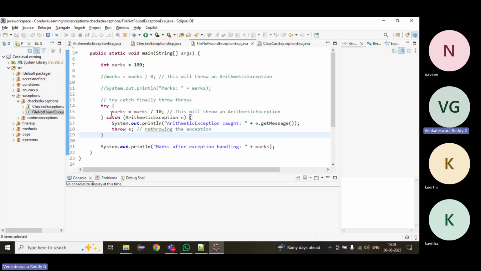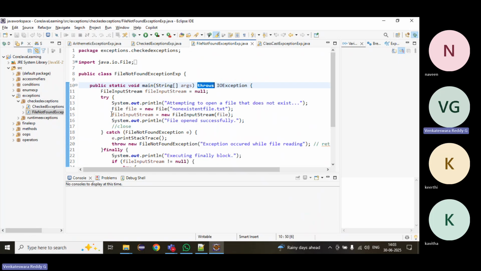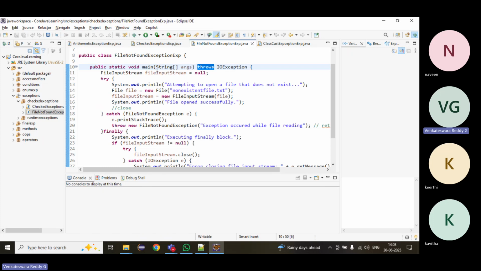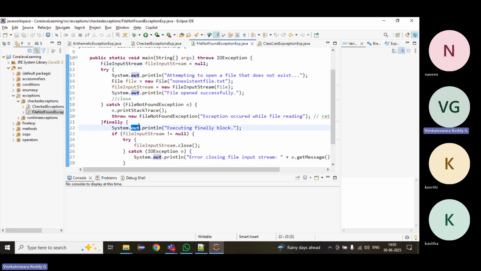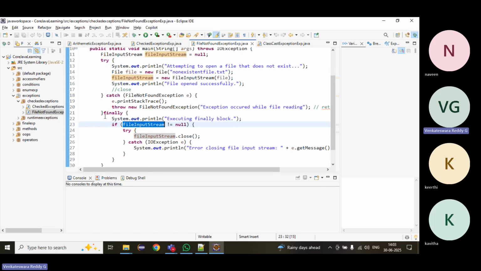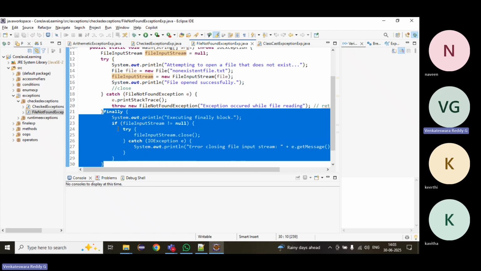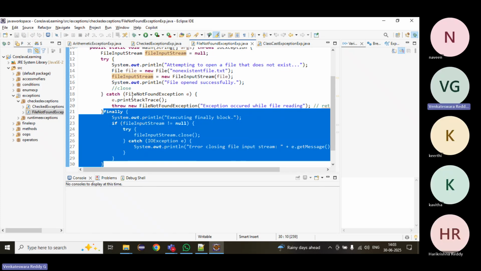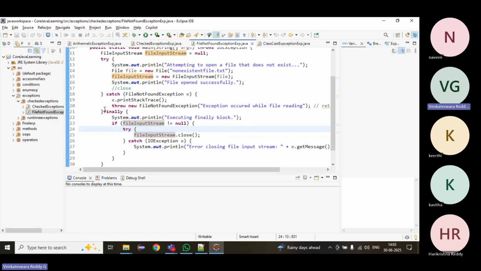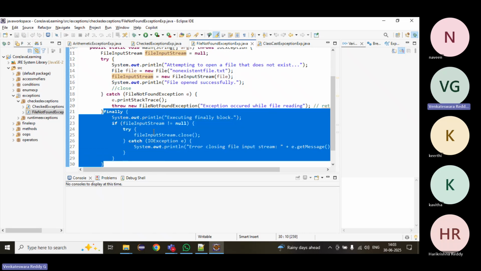In Java 8, currently, how are we closing the resource? In the finally block, we are closing the resources, either file streams or database streams. Why do we close in the finally block? It will always execute, whether an exception occurred or not, so that we make sure the stream is closed.